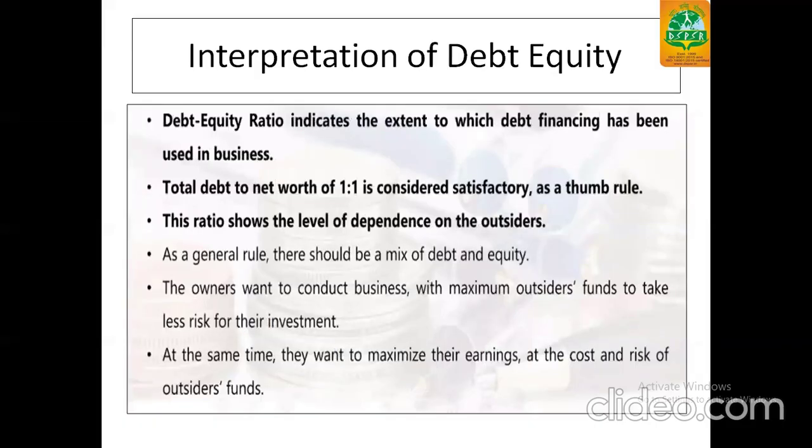The interpretation of every ratio is very important because questions will be formed from such interpretations. This ratio says the extent to which debt financing has been used in business. The ideal rule of thumb for this ratio is 1:1. This shows the level of dependency on others. But the general rule also says that there should be a mix of debt and equity. The owner wants to conduct business with maximum outsiders' funds to take less risk for the investment. At the same time, they want to maximize their earnings at the cost and risk of outsiders' funds.